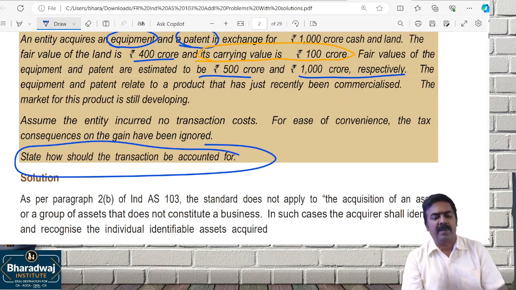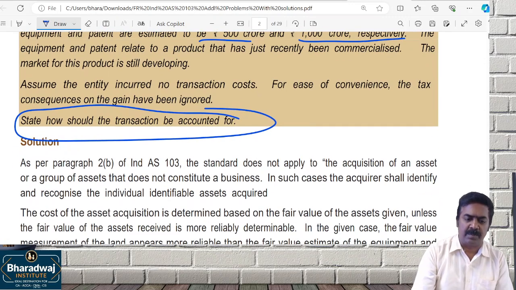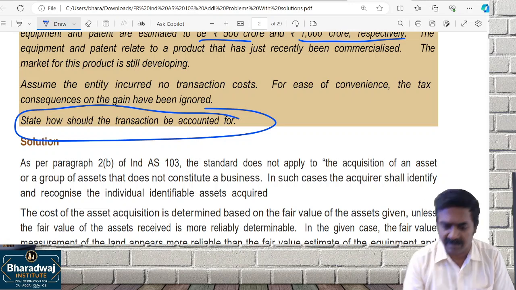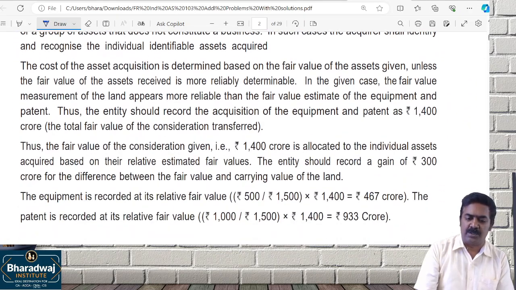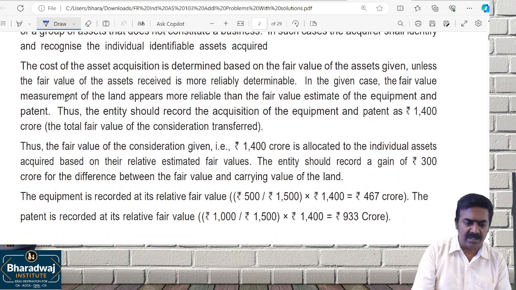Simple. It should not be taken as what? Business combination. It should be taken as which one? Asset acquisition. It should be recognized at fair value. It should be recognized at what? Fair value. What is the total consideration given?